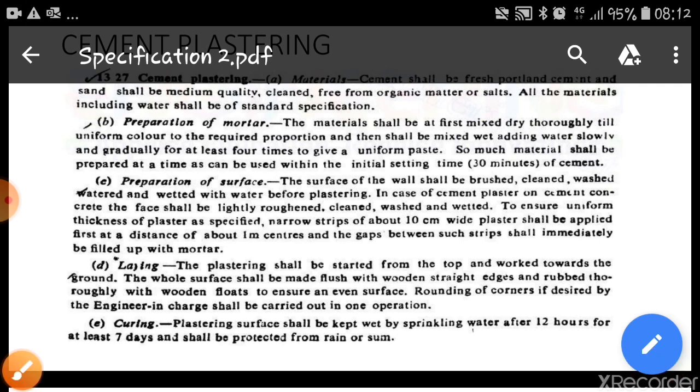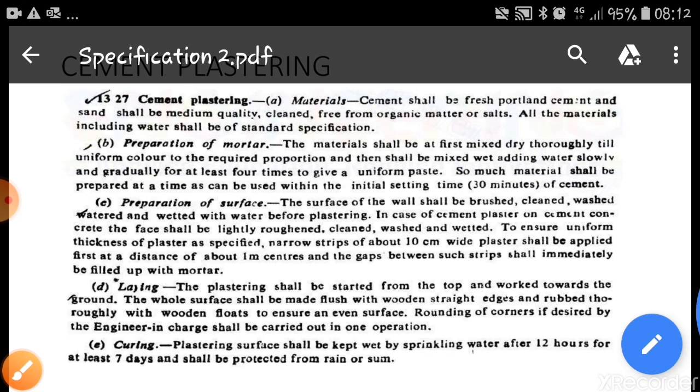And as usual, before writing the specifications, first we have to write about the materials, then about the preparation of cement mortar, and then preparation of surface and laying, curing.